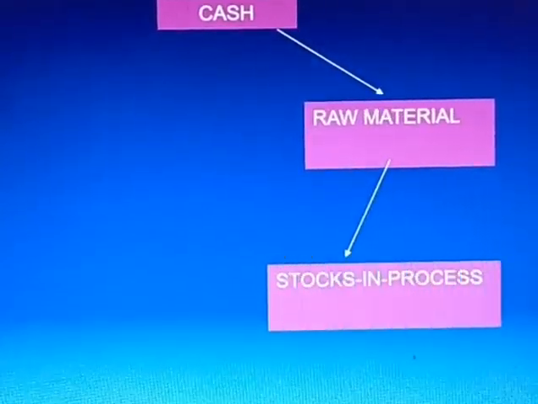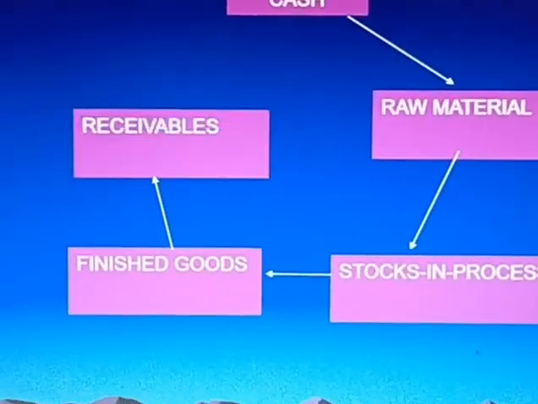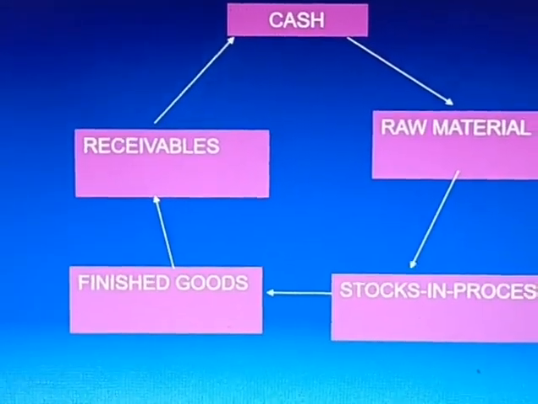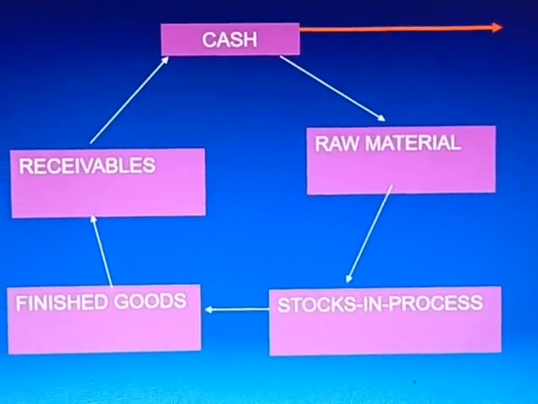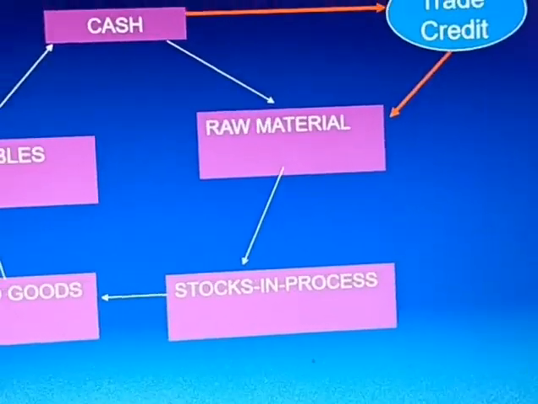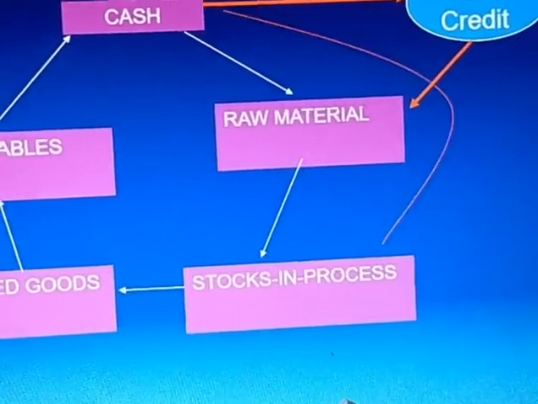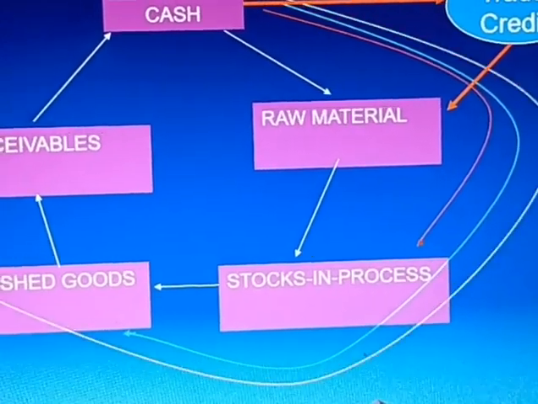Let us see a small example of the operating cycle. Here cash and raw material, stock in process, finished goods, receivable, and it will be converted into cash. And time required for this one we have to take. This is trade credit, raw materials you see.